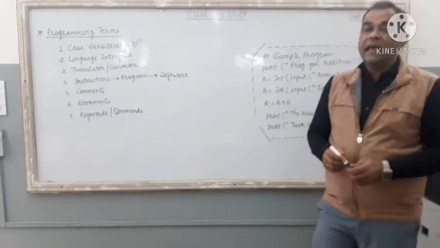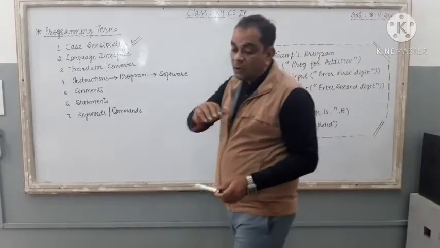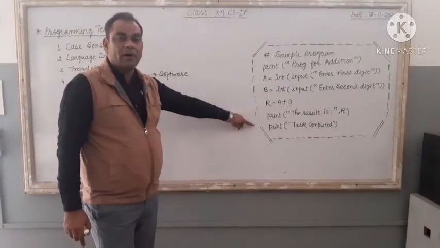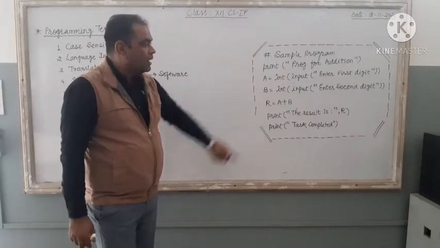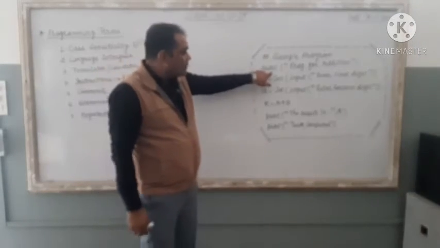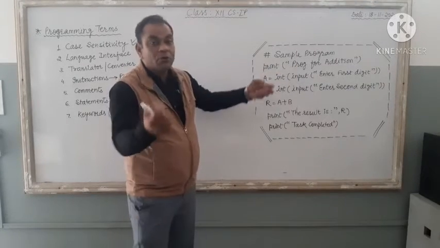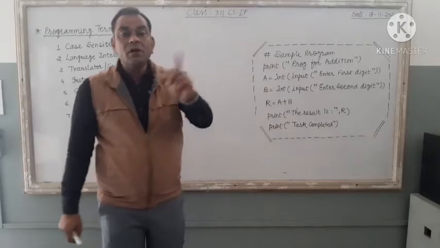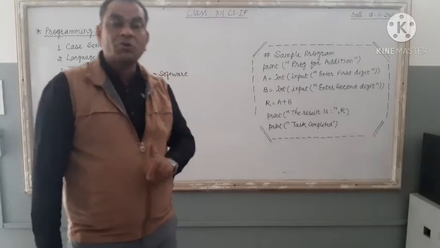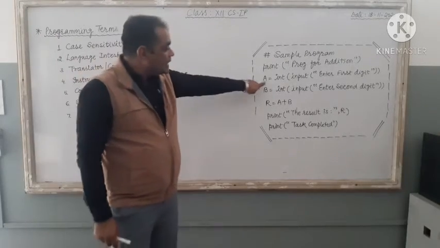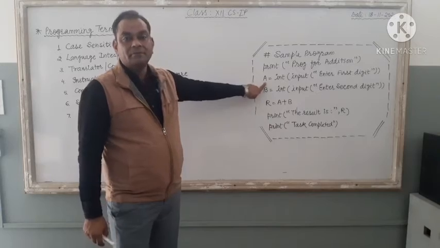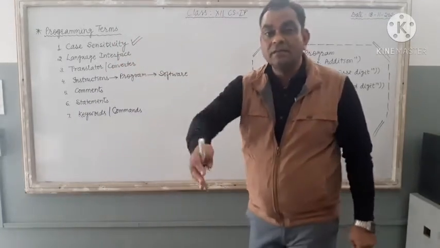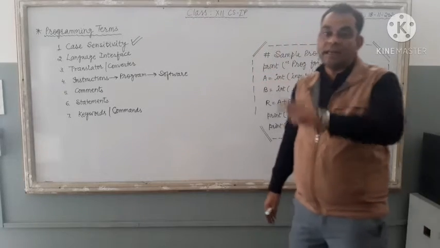If in the program you write a command in small letter, or you create a variable in capital letter, then throughout the program you have to use this capital letter only, right? 90% of Python commands are in small letters.